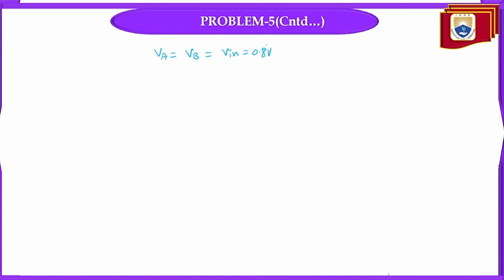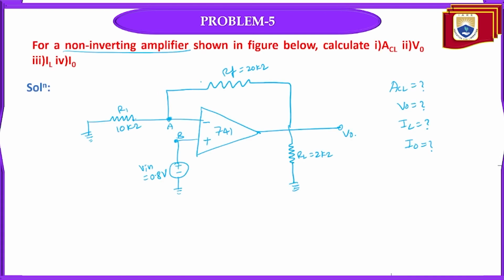Why? Because both the inverting and non-inverting terminals are at 0.8 volts source. Okay. And next I can calculate I1 current which is flowing through R1 and RF here. From output to input it is flowing.